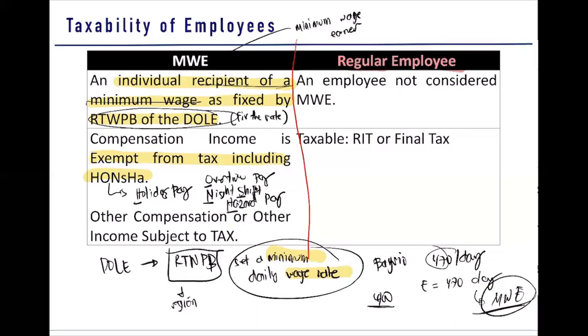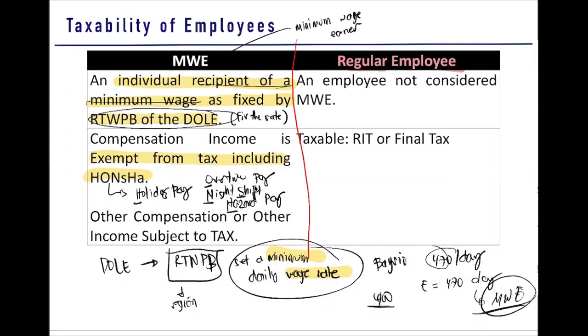Next, we have your night shift differential pay. What is this night shift differential pay? This is given as a premium to employees who work at night shift. So, sir, what is night shift? Is it really during the night, from the time you work at night until you finish?